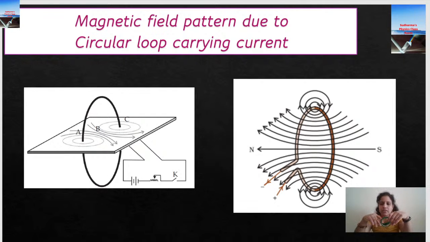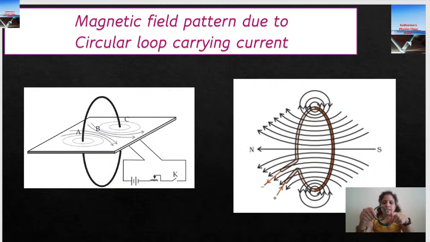Then once you switch on, you can see a beautiful pattern of magnetic field lines like this, right? This is so beautiful to see how this is happening. And how do we explain the field pattern here? Each circular loop carrying current can be considered as small straight conductors. If you break this bangle, you will get small pieces of the bangle, right? So that is a straight conductor.